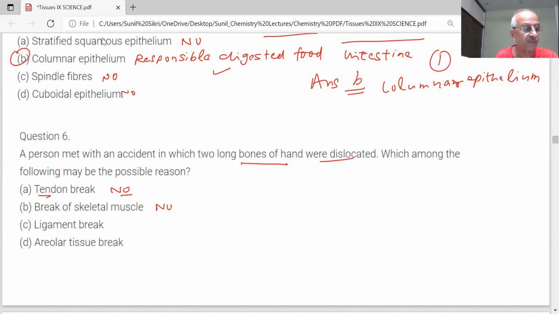Ligament break. Sir, this is correct. What is a ligament? Sir, ligament connects two bones. So if they are dislocated, then that is the reason: the ligament breaks. And areolar tissue break. Sir, this is wrong. What is areolar tissue break?